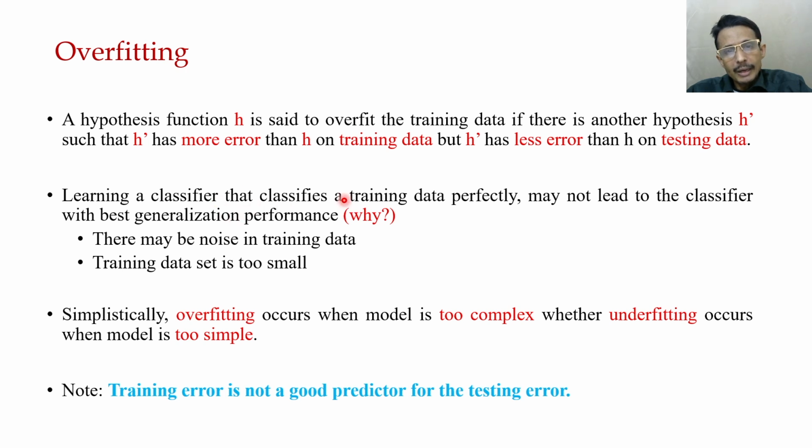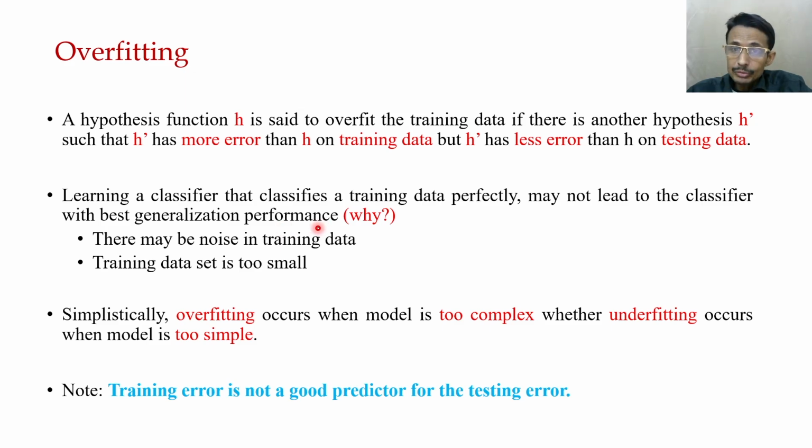So what we understand from this definition is that the performance of a classifier on training data may not be a good predictor of the performance of the model itself. What does this mean? Learning a classifier that classifies the training data perfectly may not lead to the classifier with the best generalization performance.